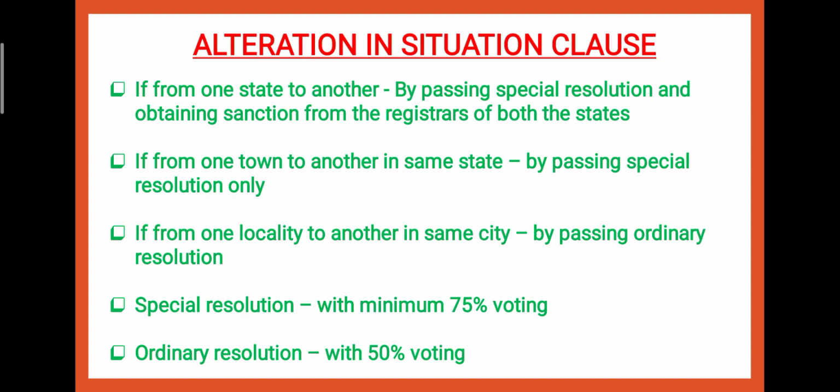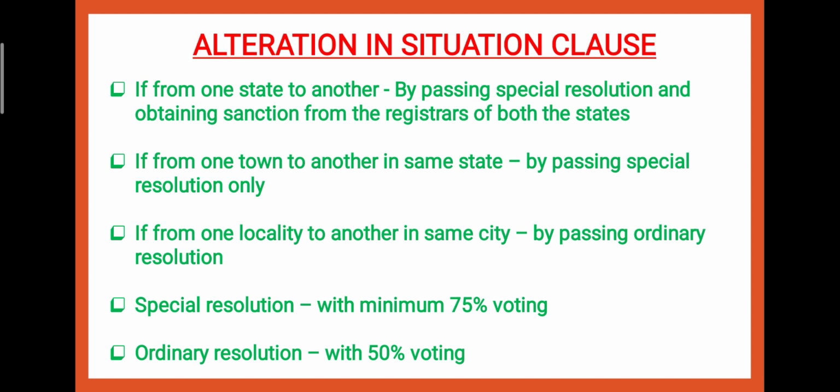Now comes alterations in situation clause, how you can make the changes. If you are going to shift from one state to another, रजिस्टर्ड ऑफिस को आपने वन स्टेट से दूसरे स्टेट में लेके जाना है, then you need to pass a special resolution and then you have to obtain sanction of governments of both the states, registrar of both the states, if you have to shift from one state to another. If you have to shift from one town to another in same state, you are changing the cities, then you need to pass the special resolution only, right?